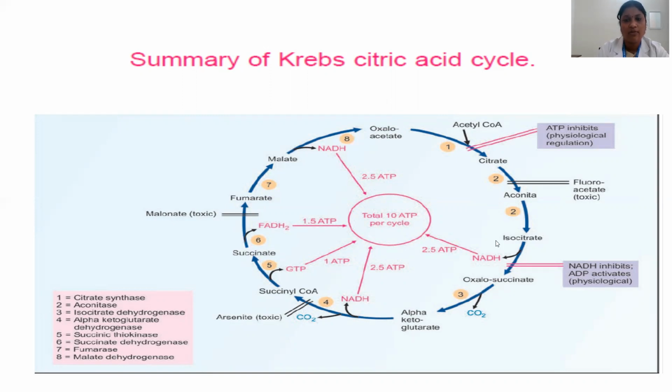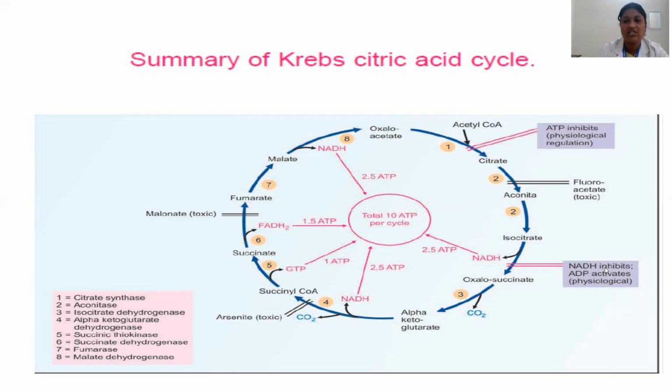So NADH is formed in steps 3, 4, and 8. Substrate level phosphorylation happens in step 5, and decarboxylation happens in steps 3 and 4. ATP, which is the ultimate product of this oxidation of foodstuffs, will inhibit this conversion. So this is a physiological regulator of the citric acid cycle, and pathologically the citrate to isocitrate conversion is inhibited by fluoroacetate, which inhibits the enzyme aconitase.